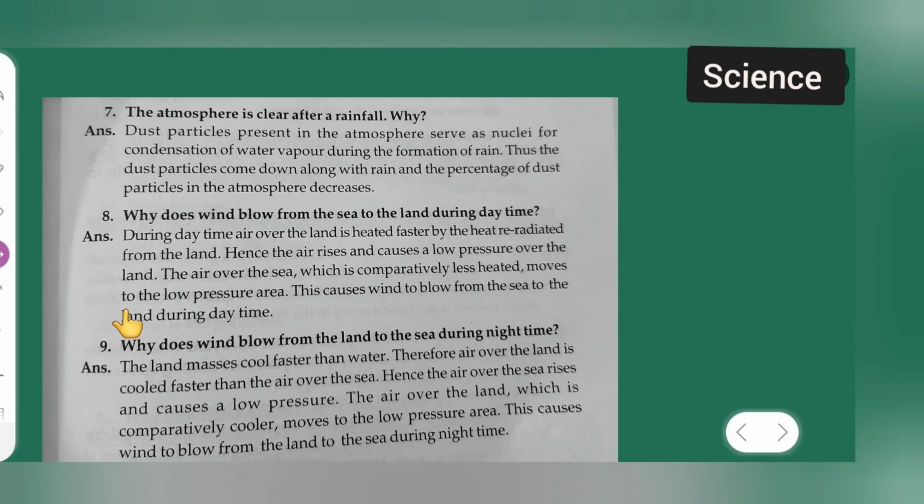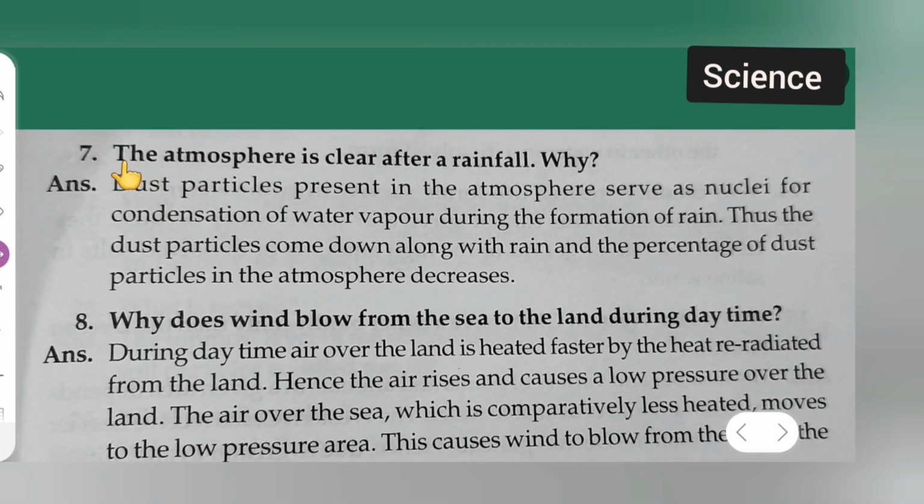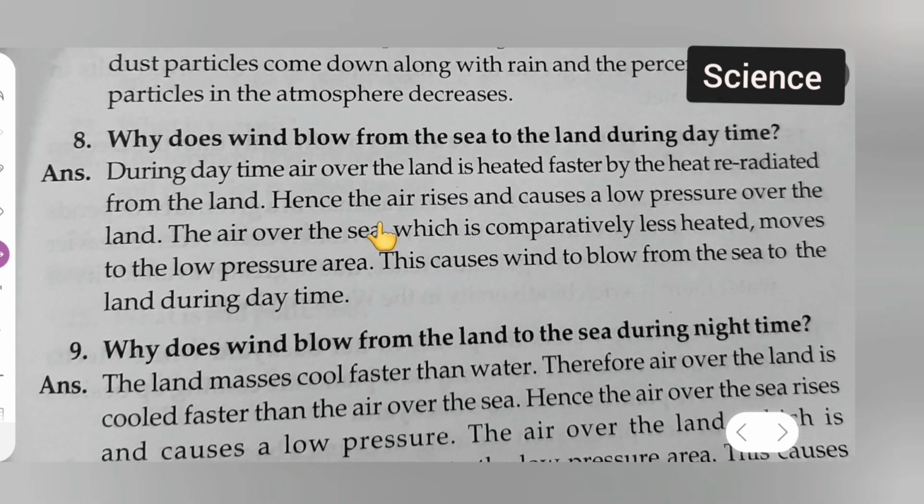Next, question number 7. The atmosphere is clear after a rainfall. Why? Answer is dust particles present in the atmosphere serve as nuclei for condensation of water vapor during the formation of rain. Thus, the dust particles come down along with rain and the percent of dust particles in the atmosphere decreases.